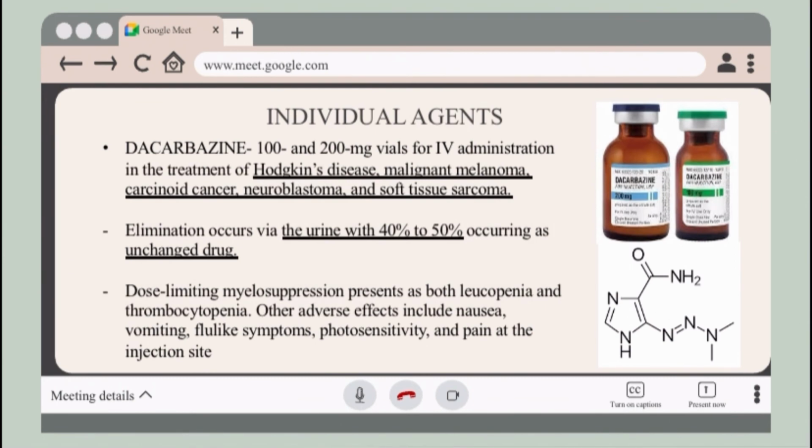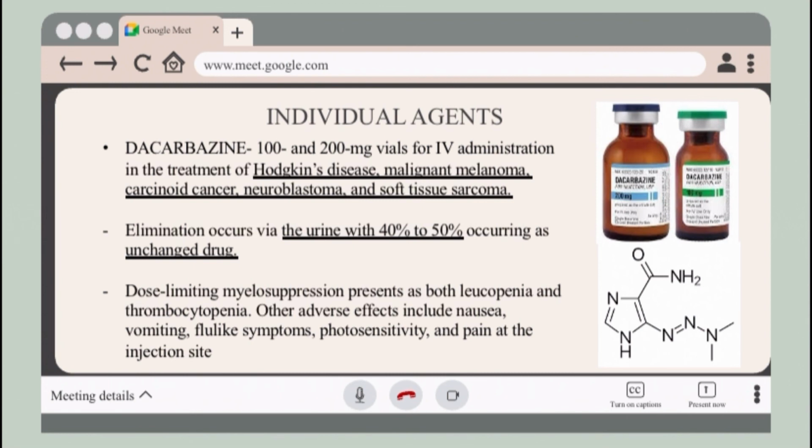For dacarbazine, it is available in 100 and 200 milligram vials for intravenous administration in the treatment of Hodgkin disease, malignant melanoma, carcinoid cancer, neuroblastoma, and soft tissue sarcoma. Elimination occurs in the urine with 40% to 50% occurring as unchanged drug.